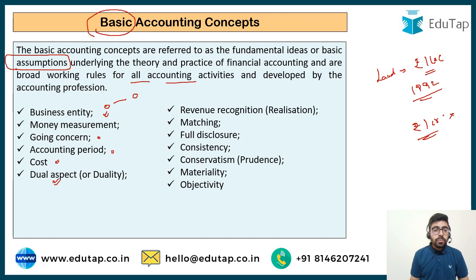Next is dual aspect or the concept of duality. It says every transaction has two aspects. We already know the fundamental accounting equation that assets are going to be equal to liabilities plus capital.